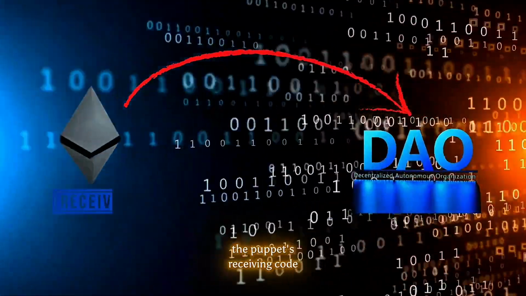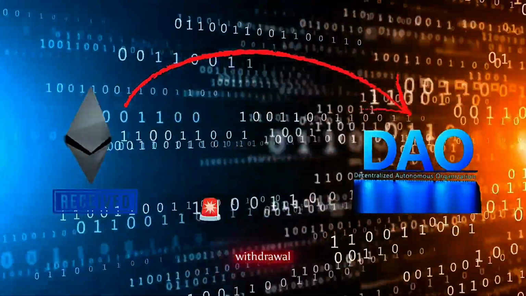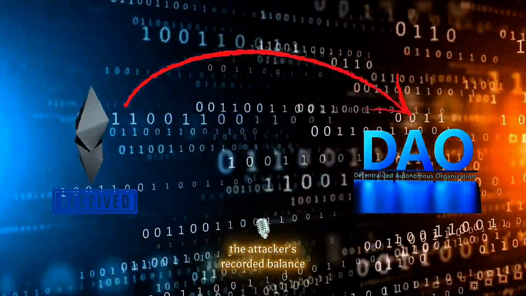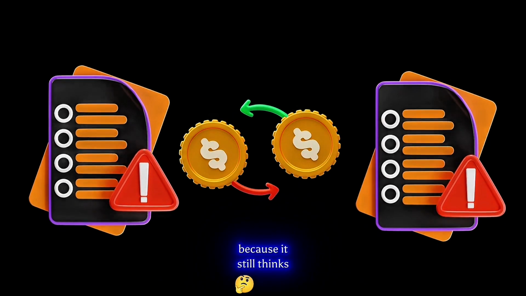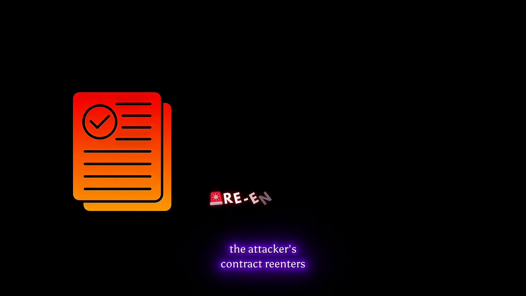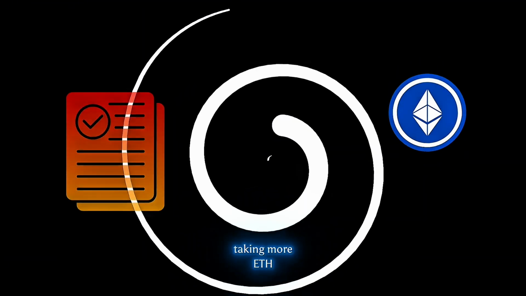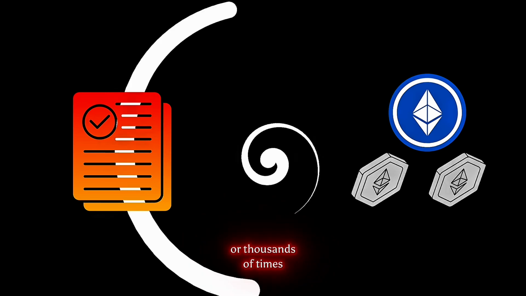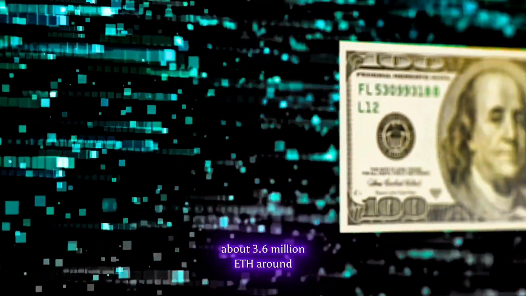The puppet's receiving code is written so that when it receives ETH, it immediately triggers another withdrawal before the DAO updates the attacker's recorded balance. The DAO sends ETH again and again, because it still thinks the attacker's balance is the original amount. Each time this happens, the attacker's contract re-enters the withdrawal flow, taking more ETH. This loop repeats hundreds or thousands of times until the attacker extracts a huge amount, about 3.6 million ETH, around $60 million at the time.